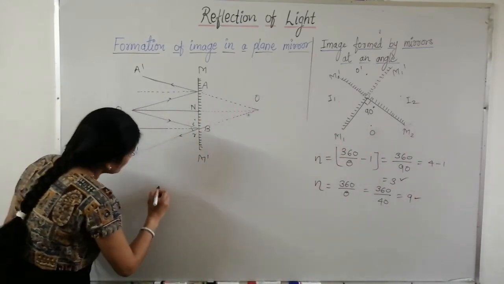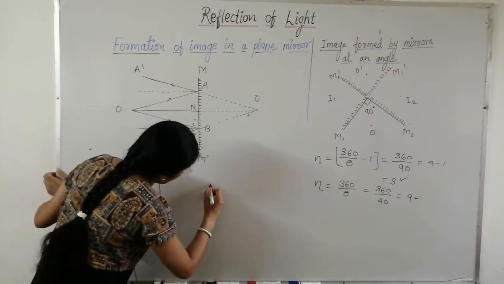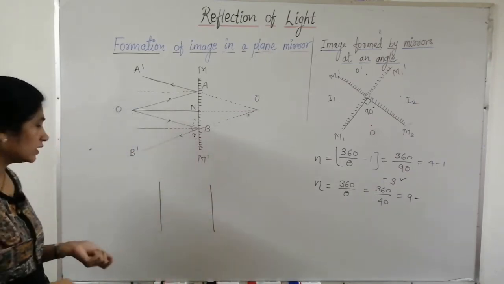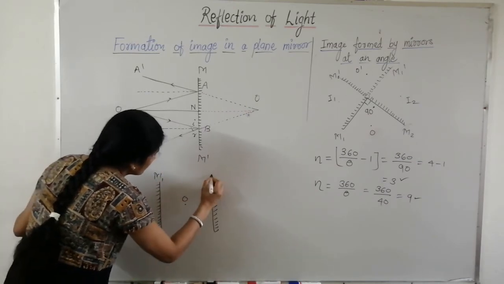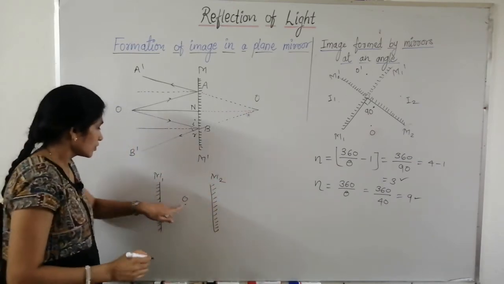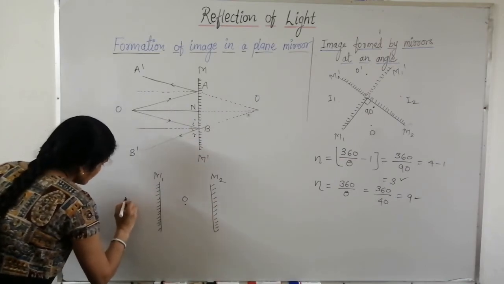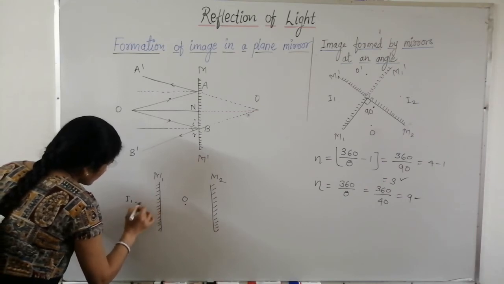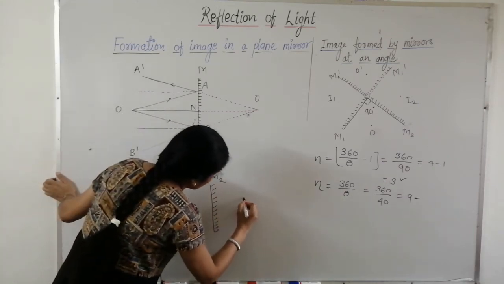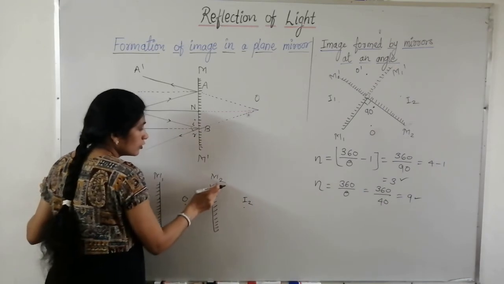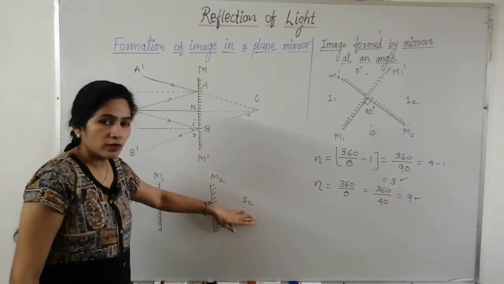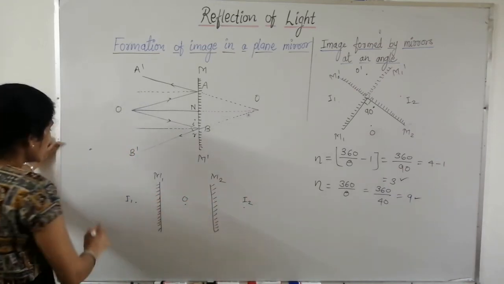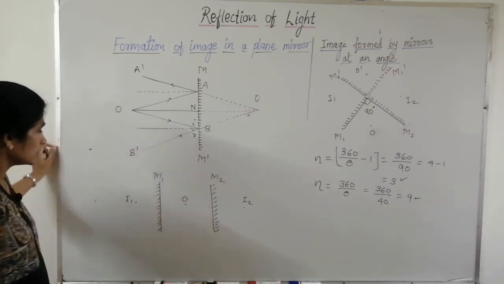Now let's see how we get an infinite number of images when two mirrors are kept parallel to each other. So this is object O and these are two mirrors, M1 and M2. So we get here, let's say I1, the image of O, and I2, which is the image of O due to mirror M2. Again, the image I2 acts as an object for this mirror and we get one more image.